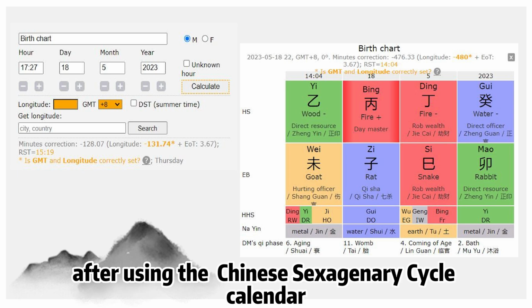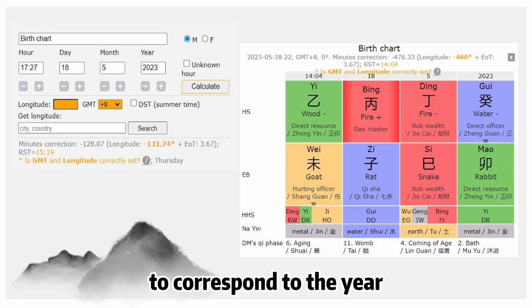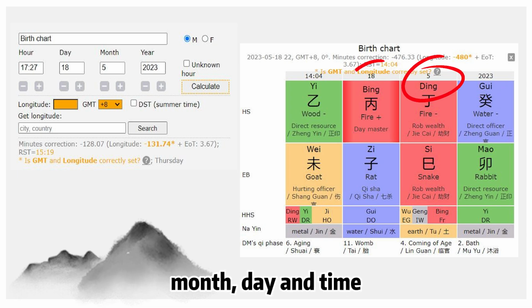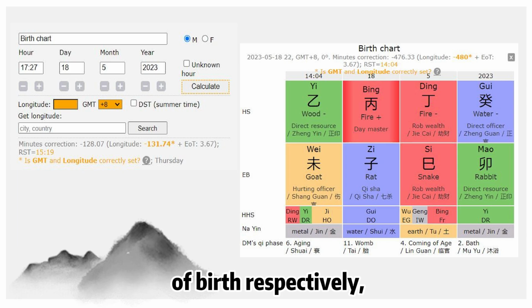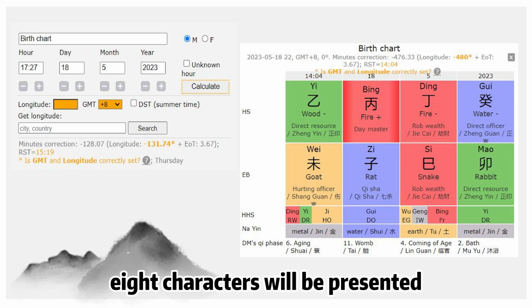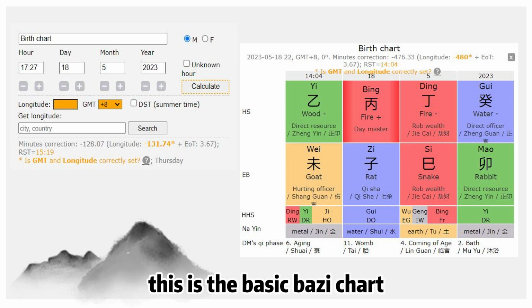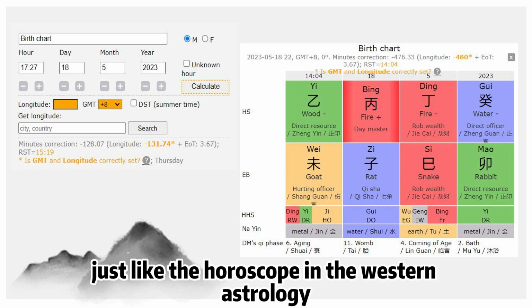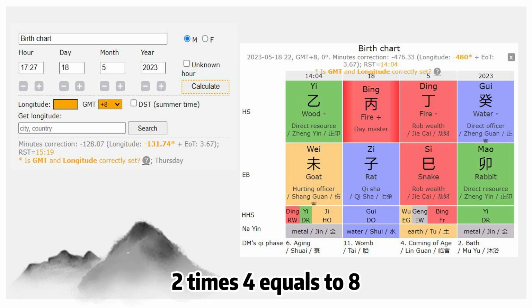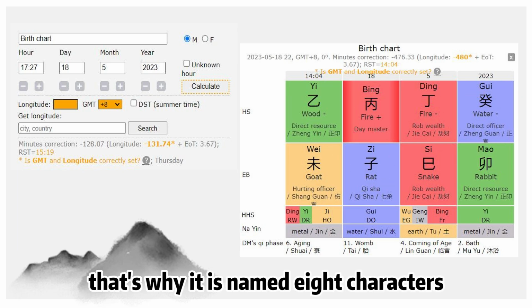After using the Chinese sexagenary cycle calendar to correspond to the year, month, day, and time of birth respectively, 8 characters will be presented as shown in the figure. This is the basic Bazi chart, just like the horoscope in Western astrology. 2 times 4 equals 8. That's why it is named 8 characters.